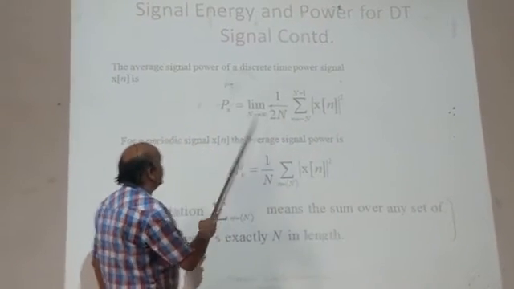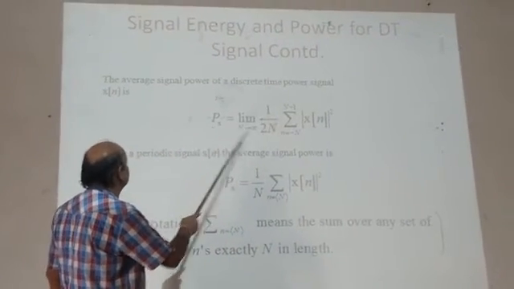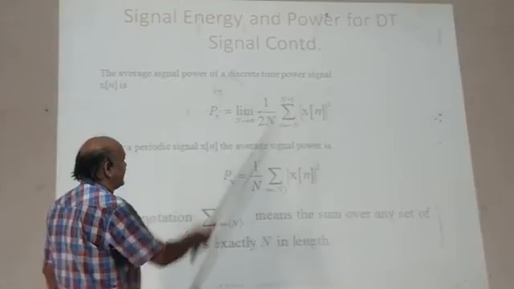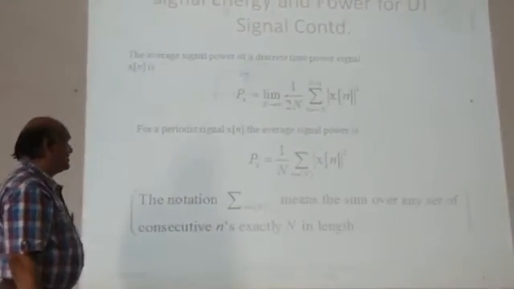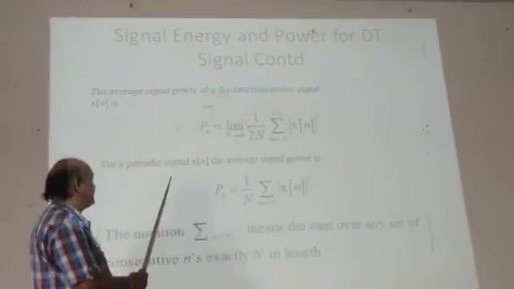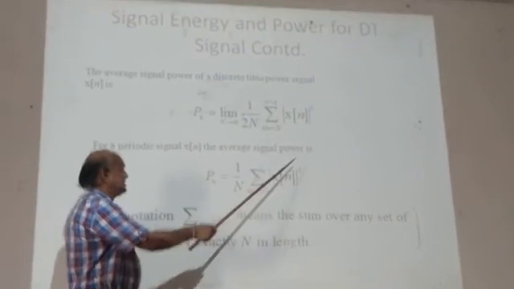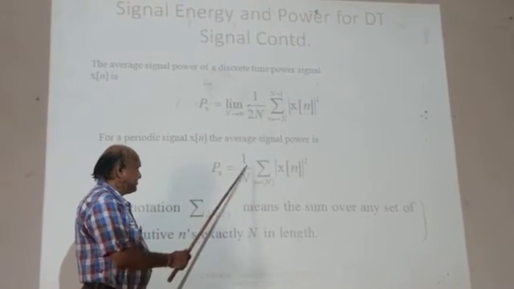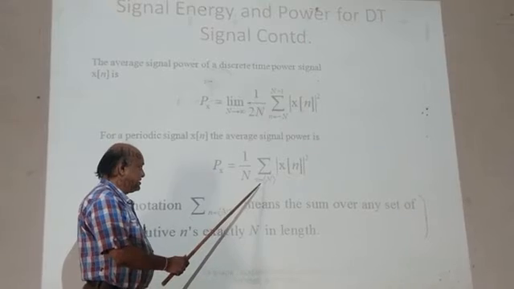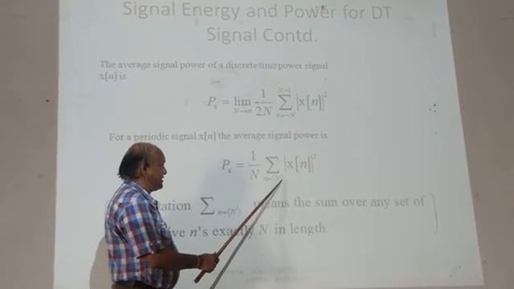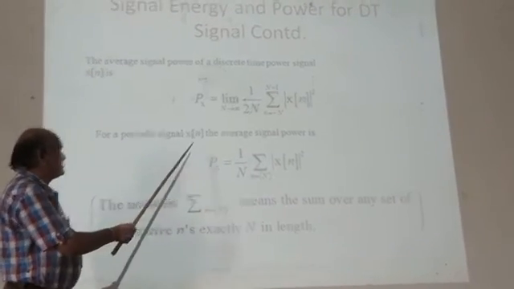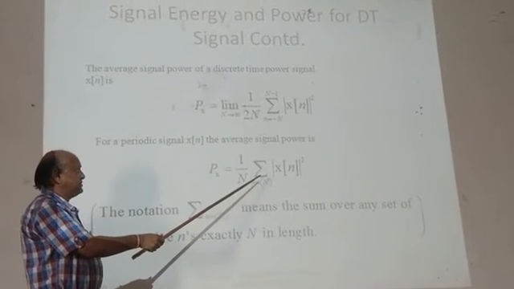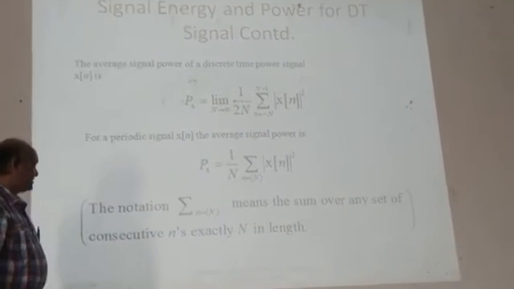This is the discrete time power signal given by this equation, where N is the period. This capital N indicates the period and small n is the number of samples. Similarly, for the periodic signal x of n, the average signal power is Px equal to 1 by N summation n equal to capital N of magnitude of x of n square. This is the periodic signal x of n with the average power given by this Px.